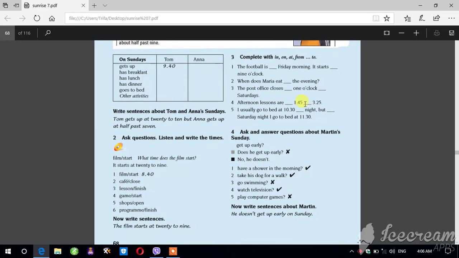An important point here is point 3. In, on, at, from, to. These are, we said, called prepositions of time. Okay? We did this one at school, and you have to review.